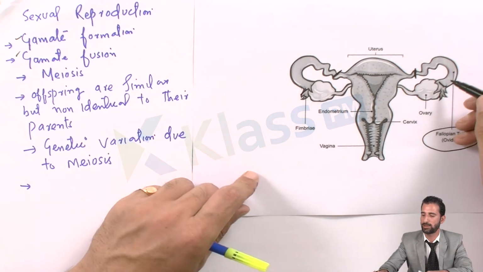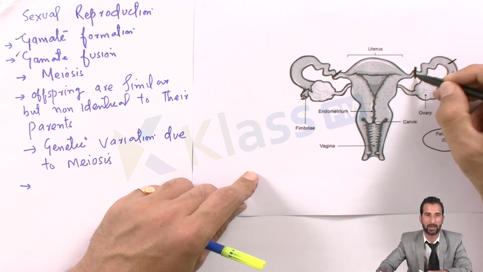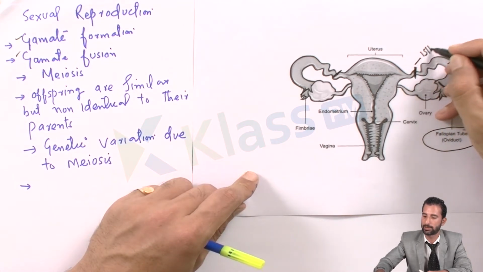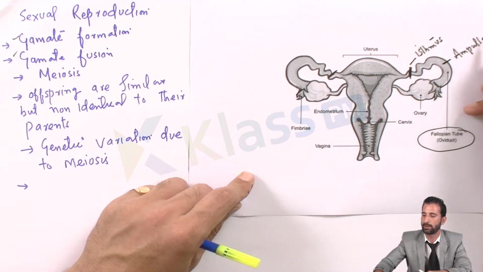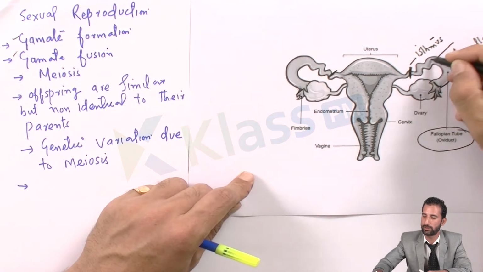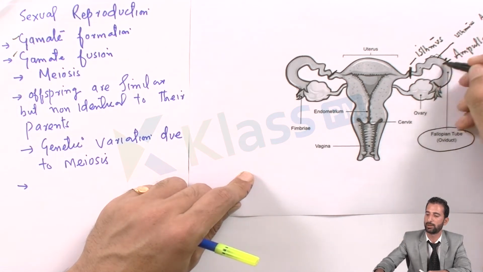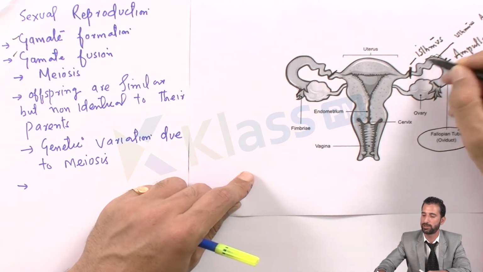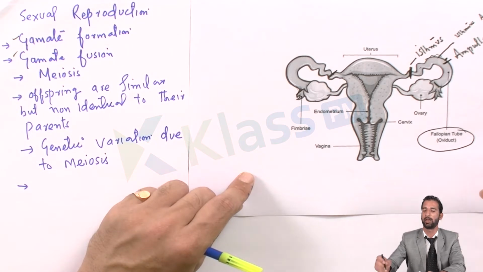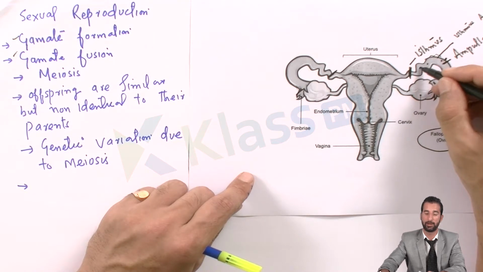But this fallopian tube has three parts. One part is this, the second part is the middle one, and the third part is the neck part. The neck part is called the isthmus. The middle part is called the ampulla. Please remember, this is very important. The junction from ampulla to isthmus is called the isthmus ampulla junction. Fertilization can occur here. Fertilization occurs either in the ampulla or at this junction. The site of fertilization is actually the isthmus ampulla junction.